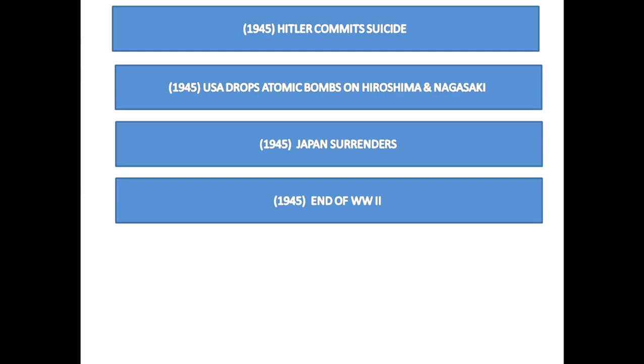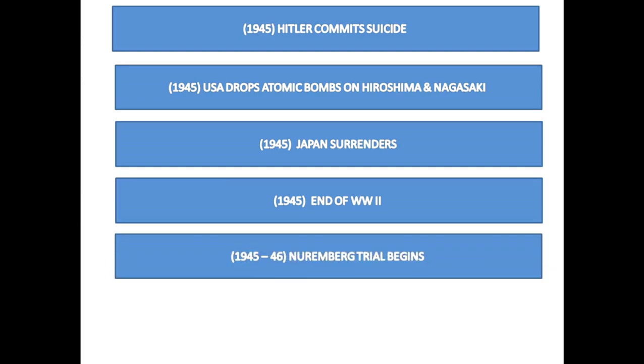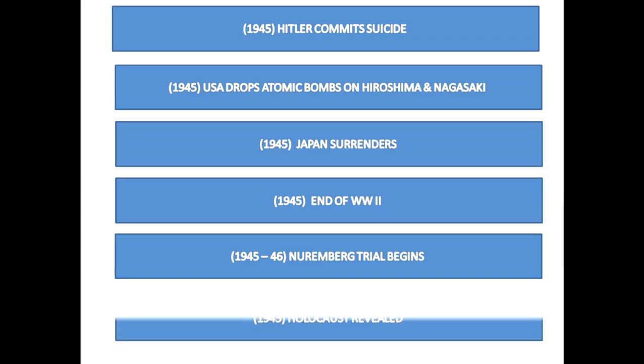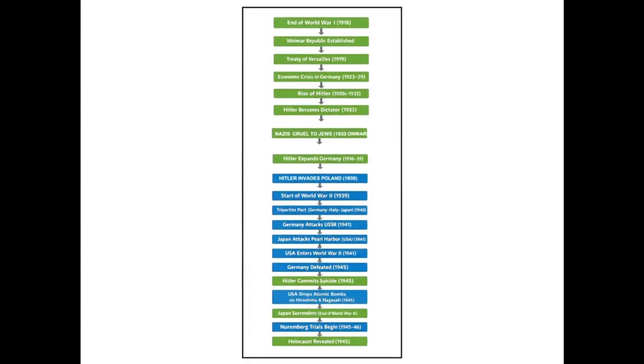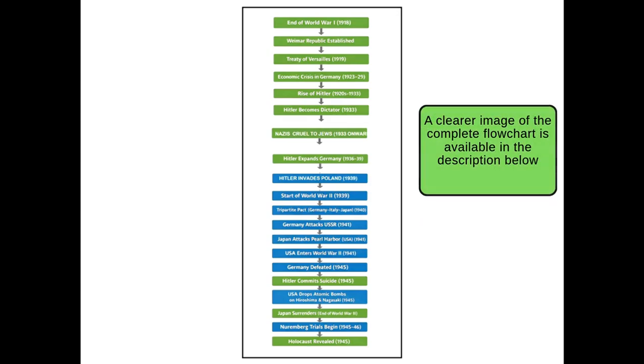After the war, only the top Nazi leaders were punished in the Nuremberg trials. Through the Holocaust, the world learned about the killing of millions of Jews by the Nazis. Now let's take a complete look at the flowchart again. So this flowchart shows how events from the end of World War I led to the rise of Hitler, the outbreak of World War II, and finally the defeat of Nazi Germany. I hope this quick review helped you understand the sequence clearly.